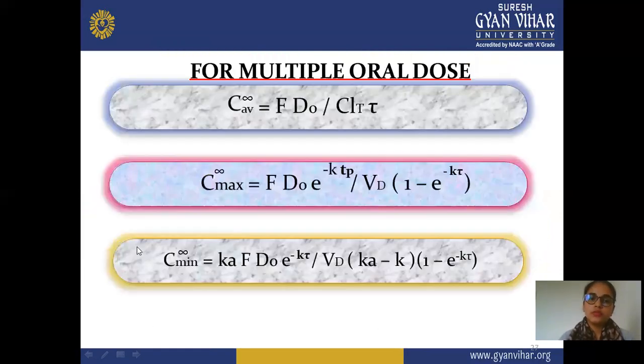For multiple oral doses, C average infinity = F D divided by Cl tau. C max infinity = F D0 e^(-kt peak) divided by Vd (1 - e^(-k delta)). C min infinity = ka F D0 e^(-kt) delta divided by Vd (ka - k) in another bracket (1 - e^(-k delta)).